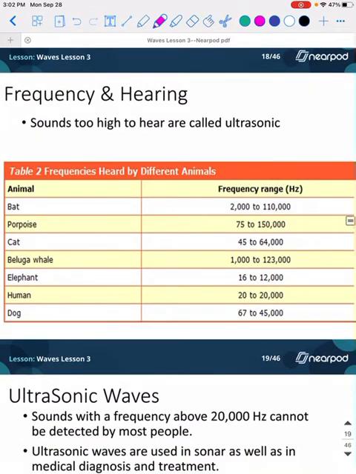Alright, so frequency and hearing. Sounds too high to hear are called ultrasonic. Ultrasonic sounds mean that the sounds are so high pitched that we can't hear them. Bats are a really good example of this. They actually use it to find food because they're blind. So they have to hear out, and they have super hearing, and they can hear ranges as far as 2,000